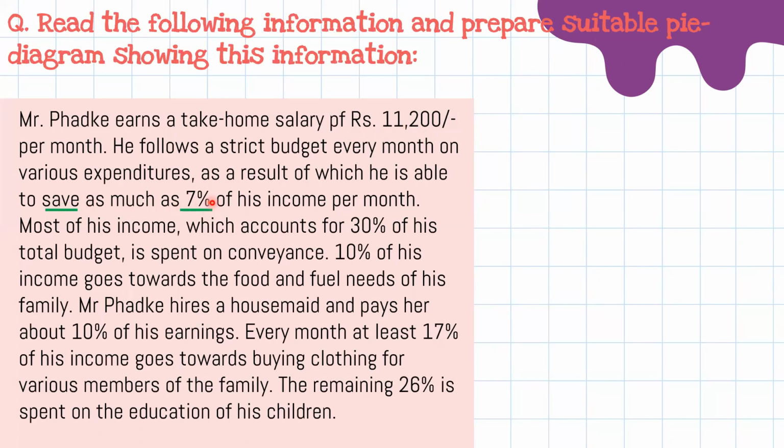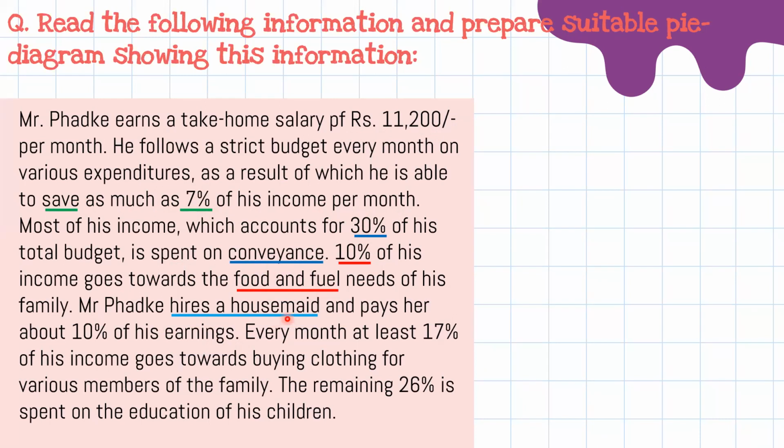He saved 7% of his income. Then 30% of his income he spent on conveyance. Then 10% of his income goes towards food and fuel.